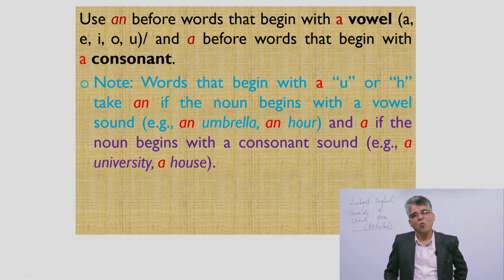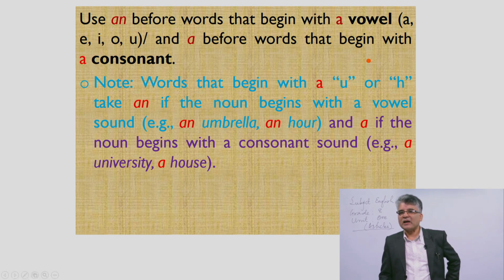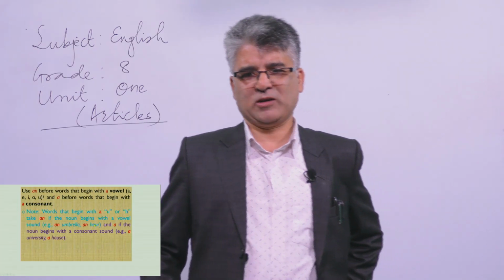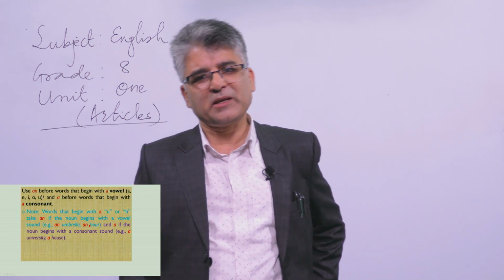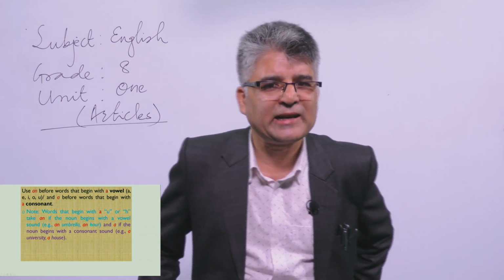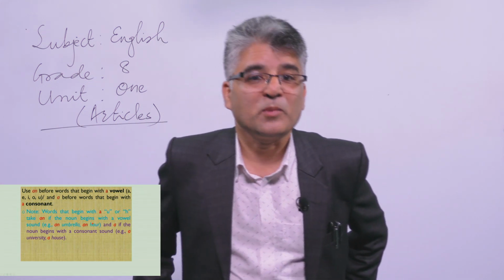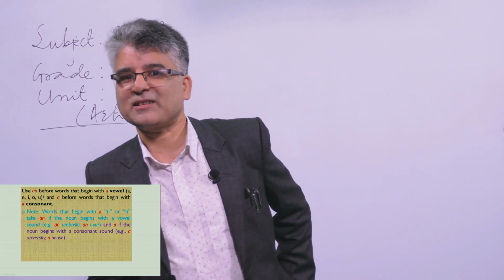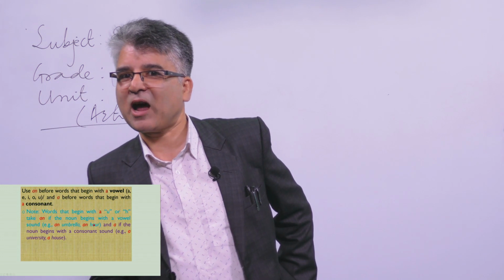It is our, that's why an hour. Because of the pronunciation of the word, sometimes the word might start with a consonant letter. It doesn't matter, but we have to think about its pronunciation. That's why an hour is used.